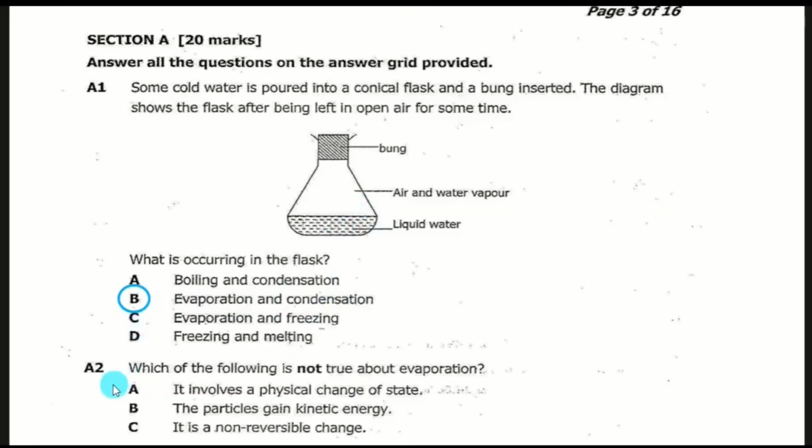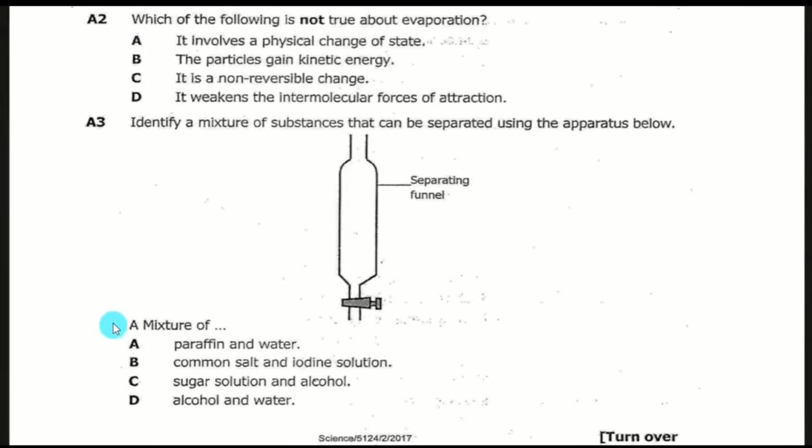For A2, A2 is saying which of the following is not true about evaporation? A, it involves a physical change of state. This is true. B, the particles gain kinetic energy. Yes, in evaporation, particles gain kinetic energy. Then you see, it is a non-reversible change. Not true. So the answer is C.